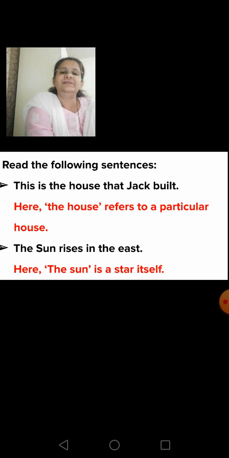Okay, read the following sentences. The first sentence. This is the house that Jack built. Now here the house refers to a particular house. Okay, a particular specific house. Second sentence. The sun rises in the east. Now here the sun is a star itself. It is one of its kind and that is why you say the sun.